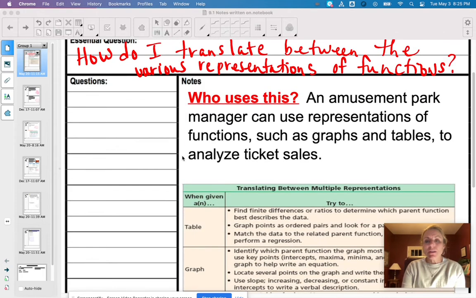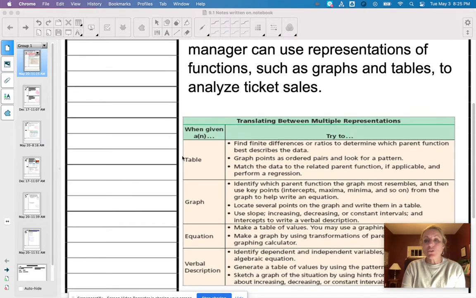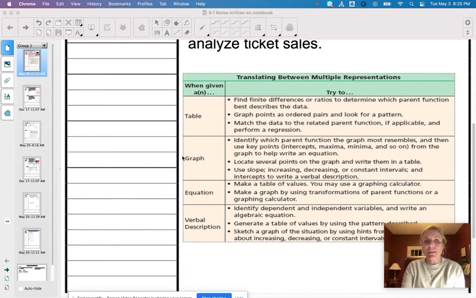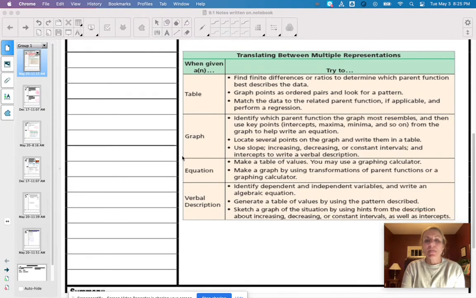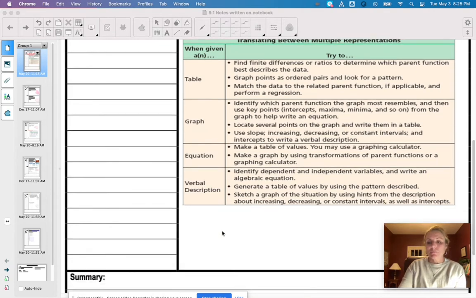Who uses this? An amusement park manager can use representations of functions such as graphs and tables to analyze ticket sales. So, we're going to talk about different ways to represent data. We can use tables, we can use graphs, we can use equations, and we can use verbal descriptions.